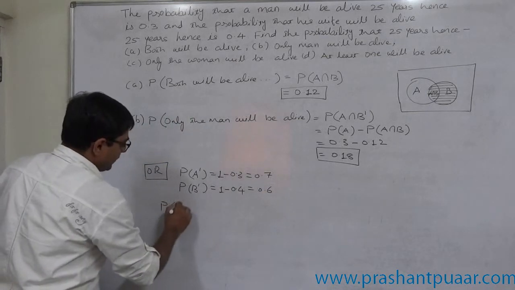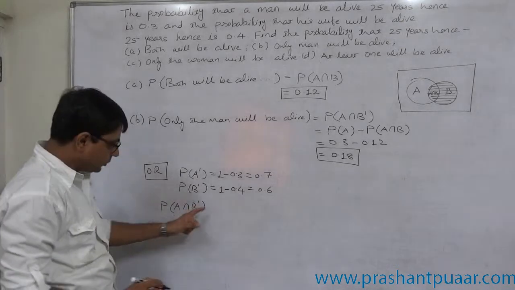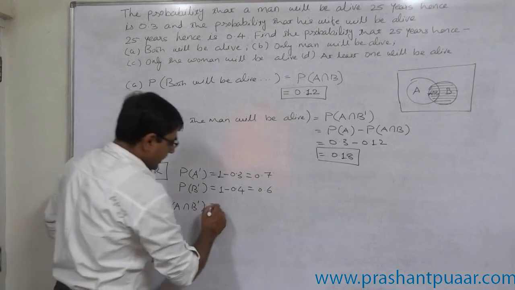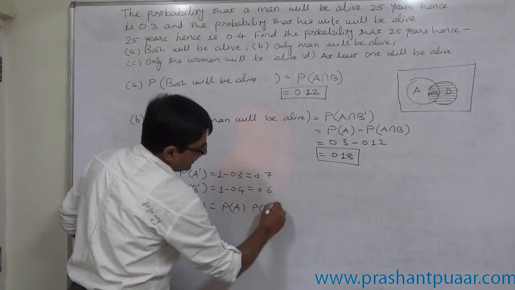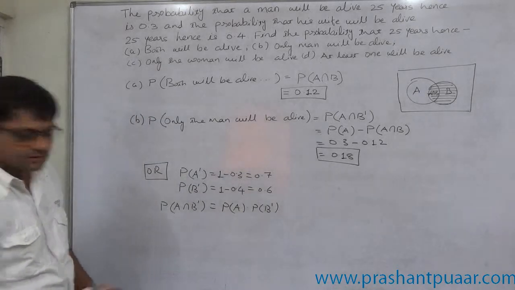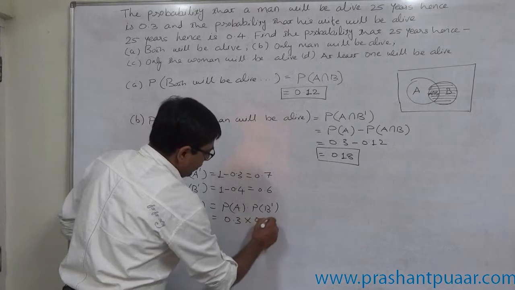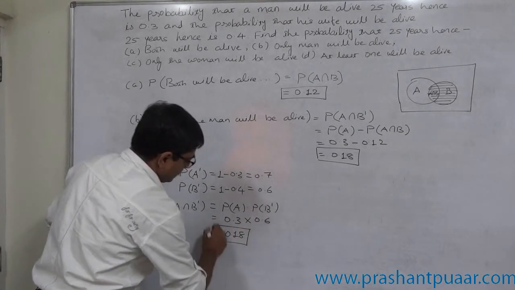Now P of A intersection B complement is possible only when the events are independent: P of A into P of B complement. So 0.3 into 0.6, that is 0.18.